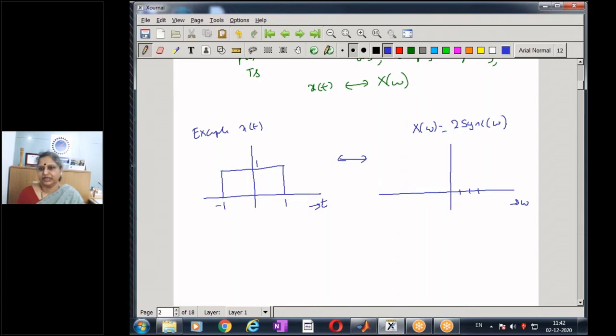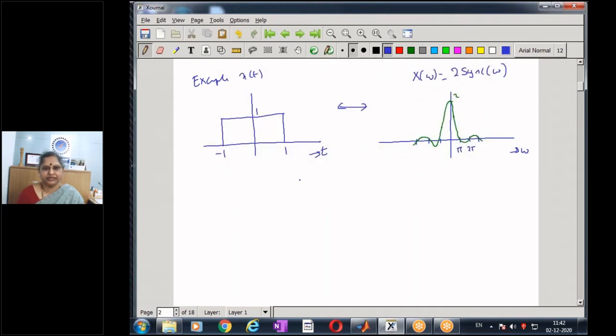So now if I try to plot the spectrum, it's a sinc function having zero crossings at integral multiples of pi, 2 pi, and so on, and takes a maximum magnitude of 2. So this is the spectrum of my original signal x of t, and this is my analog frequency omega.